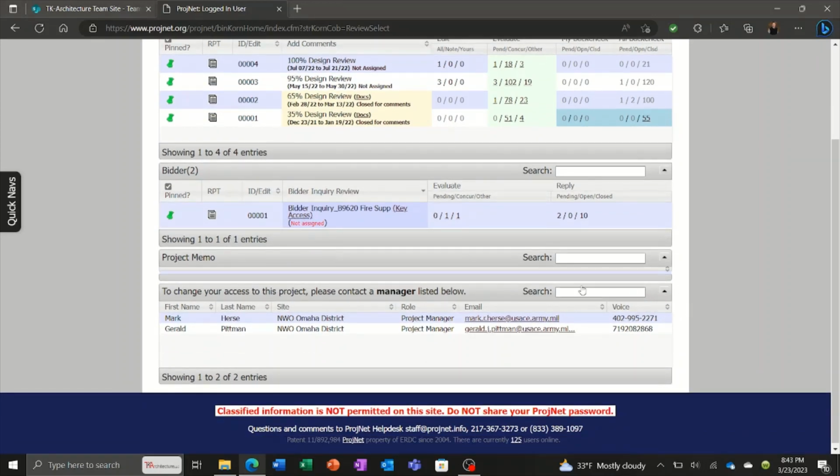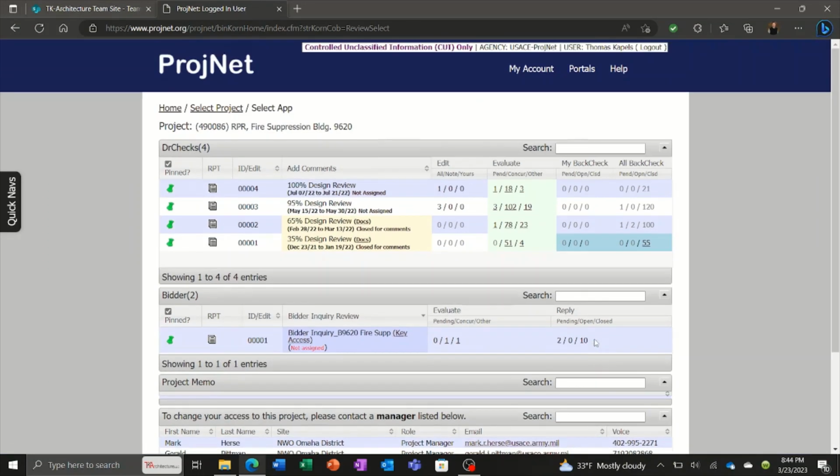And then at the very bottom of the screen, this is important to note that these are your points of contact for the federal project managers. These are the individuals who set up the project within Dr. Checks and the ones who are able to grant access. So if you need to get access to the project, you can find the person who is here with their email and phone number, contact them, typically to be added to a Dr. Checks review. If you are already registered in the system, you just need to submit your name, email, and phone number, and they can usually give you access to the project from that.